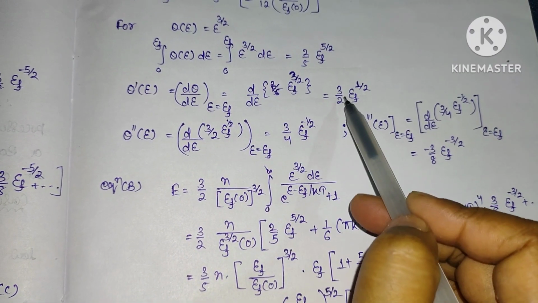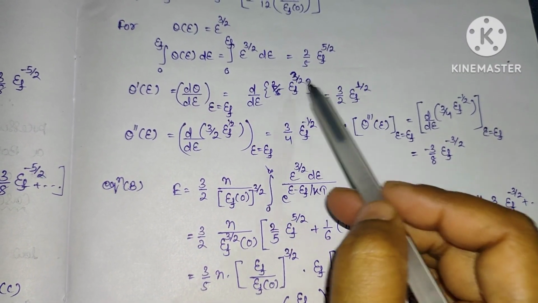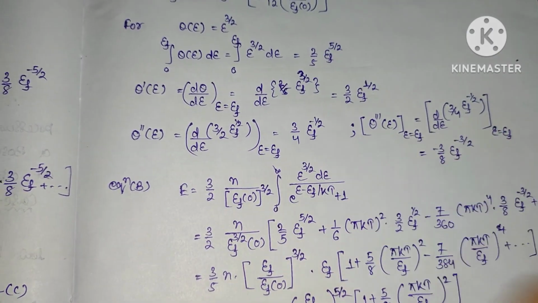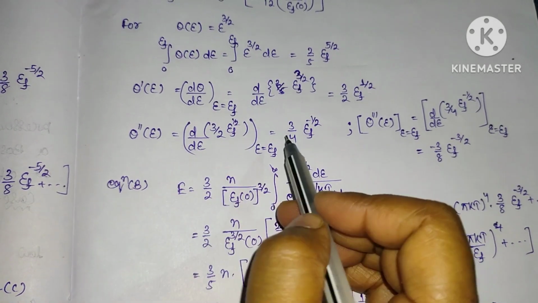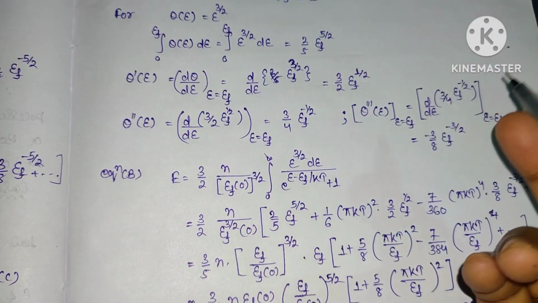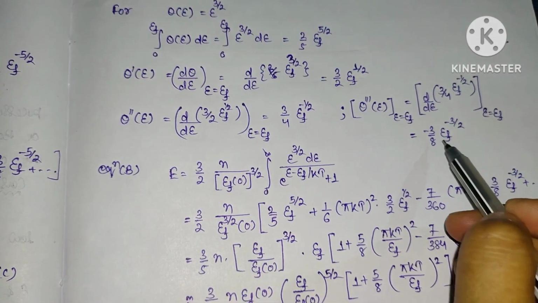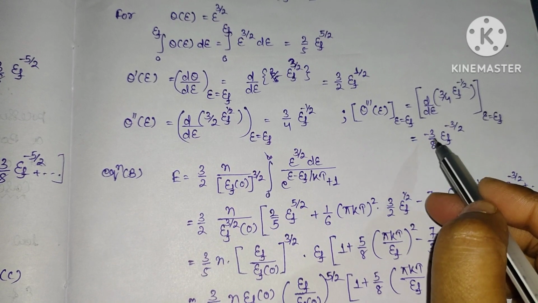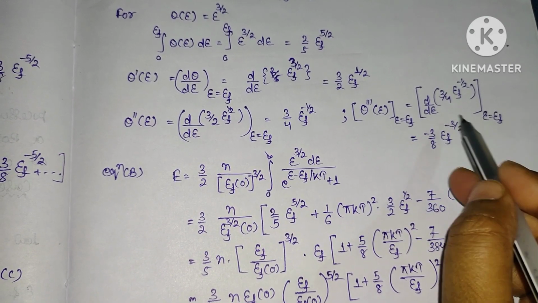Now this becomes 3 by 2 EF power 1 by 2. While taking the derivative, this power decreases by 1. Now taking the second derivative, this will be 3 by 4 EF power minus half, and again taking the third derivative, this will be minus 3 by 8 into EF power minus 3 by 2.